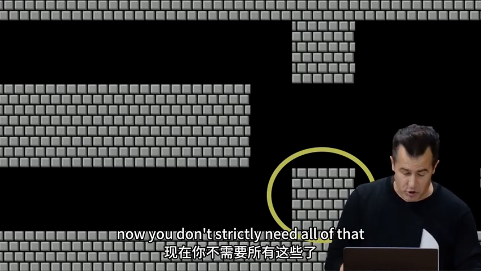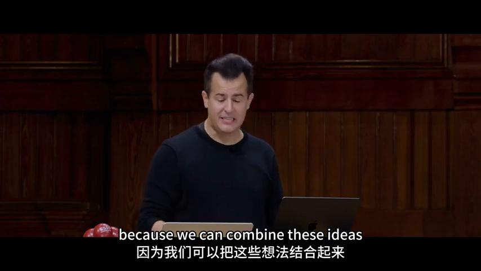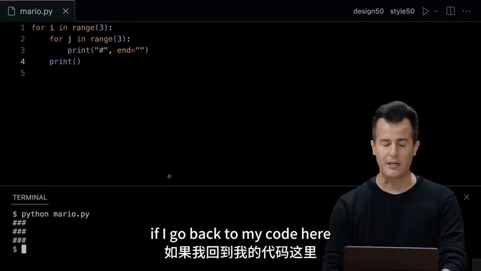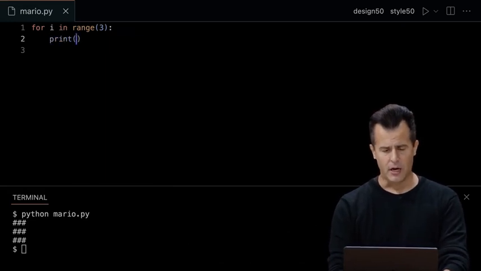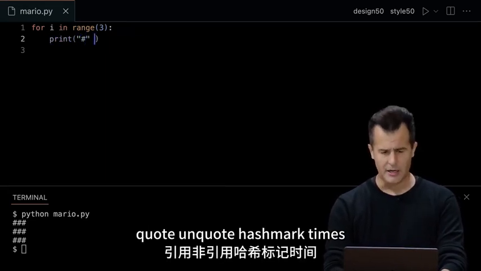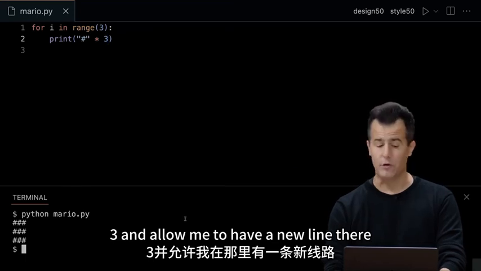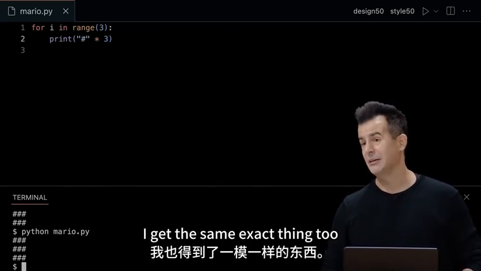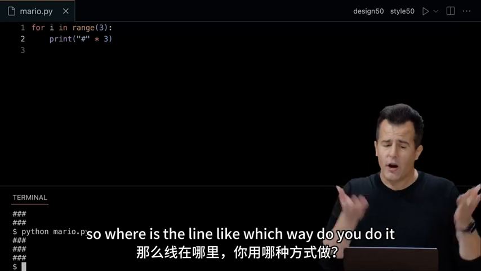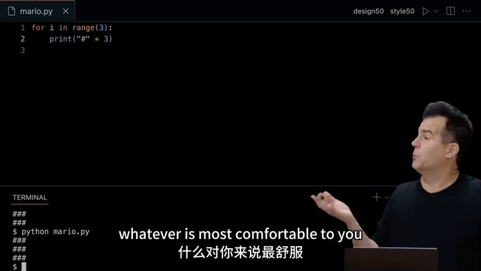Now, you don't strictly need all of that because we can combine these ideas for better or for worse. If I go back to my code here, well, if I want to just print out 3 things, I could just do, let's see, print quote unquote hash mark times 3 and allow me to have a new line there. And if I run this version, which is a little tighter, I get the same exact thing too. So where is the line? Like, which way do you do it? Whatever is most comfortable to you.